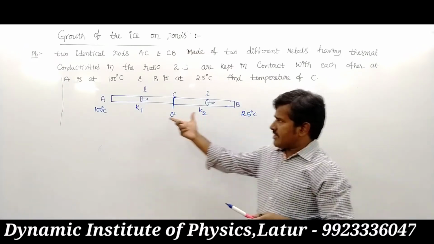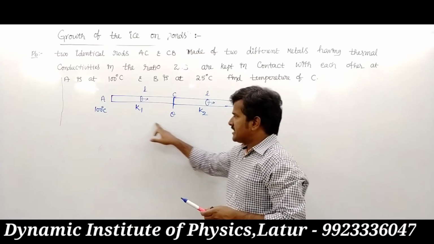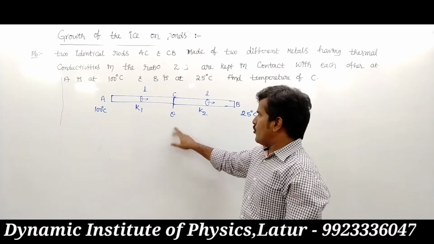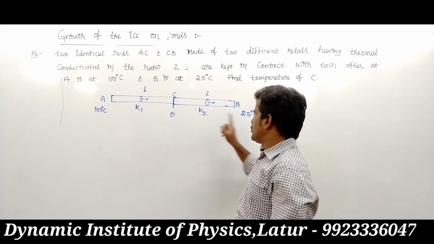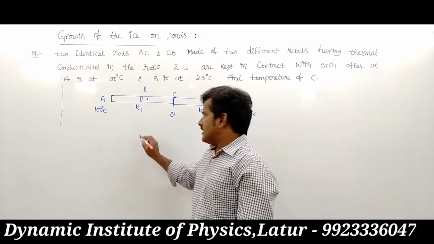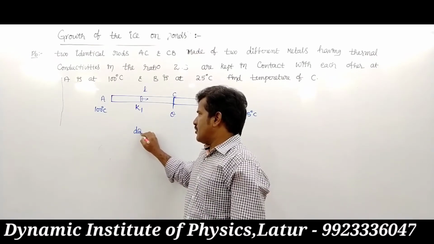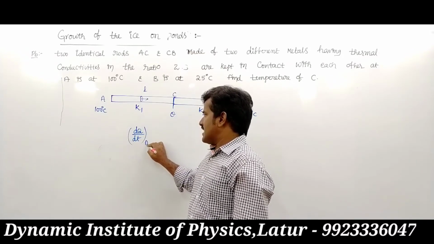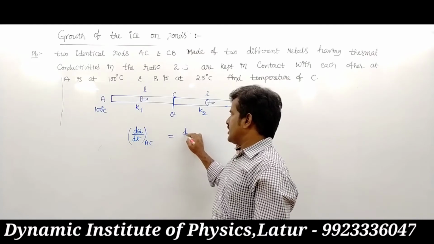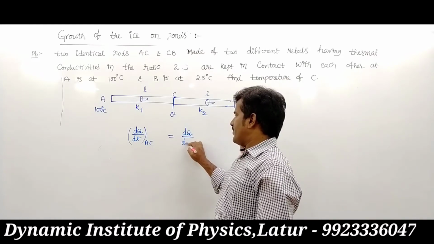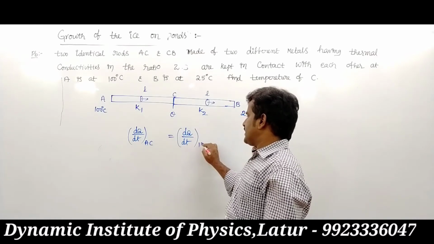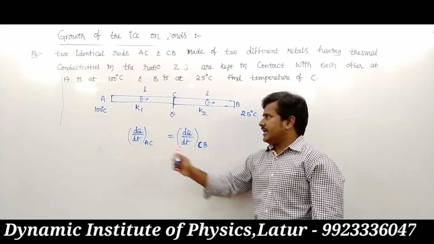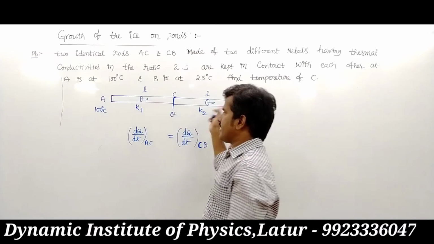So in this case, you know that the same amount of heat transmitted from A to C is transferred from C to B. The heat dQ upon dt from A to C is equal to dQ upon dt from C to B. That means the heat current is the same in this condition.